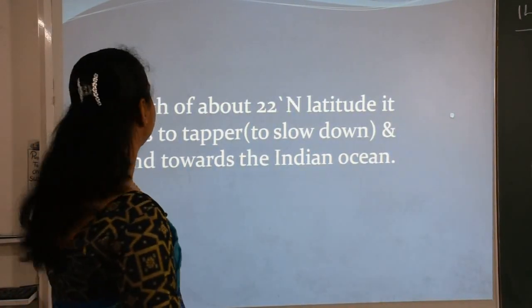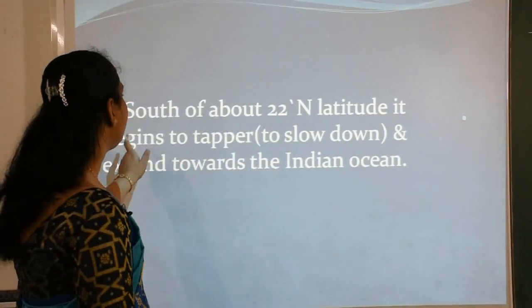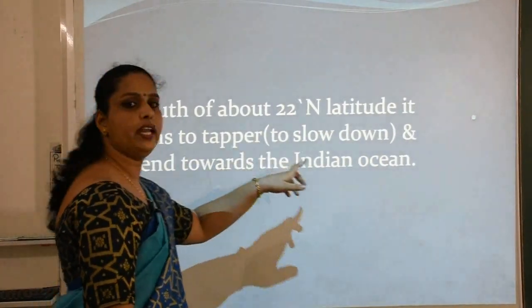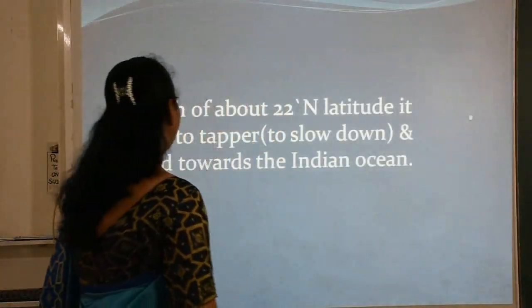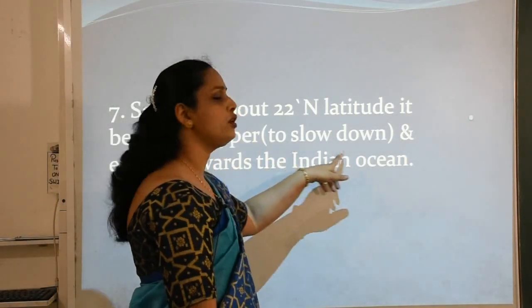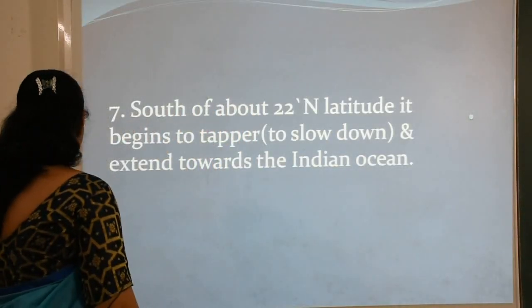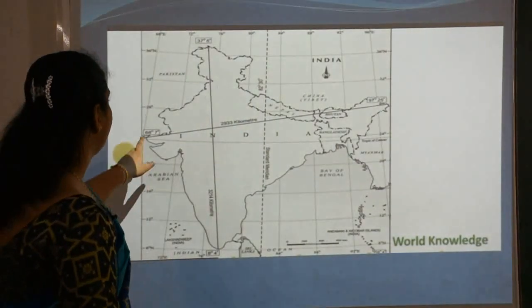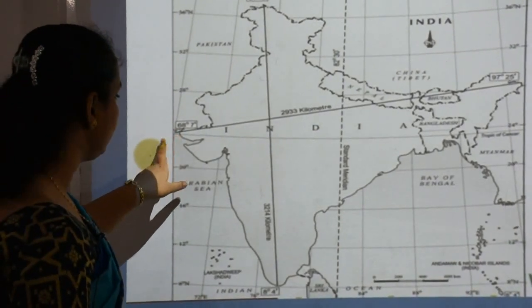Now our next point is, south of about 22° north latitude, it begins to taper down. Here it is used for our country, India, and extended towards the Indian Ocean. See students, taper down means to slow down. That is my meaning also I have written here. Now let us see the map. This is nearly about 22 degree, clear.